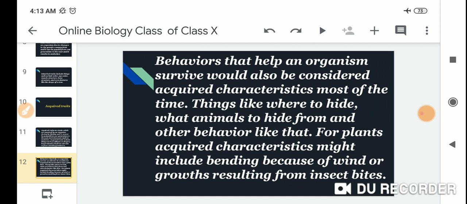Behaviors that help the organism survive would also be considered acquired characteristics most of the time. Things like where to hide, and what animals to hide from, and other behavior like that. For plants, acquired characteristics might include bending because of the wind, or growth resulting from insects.